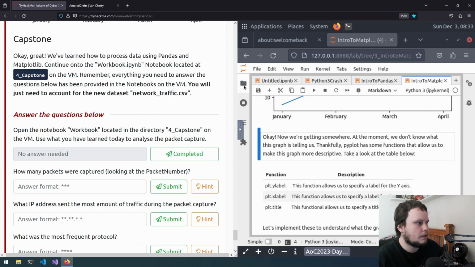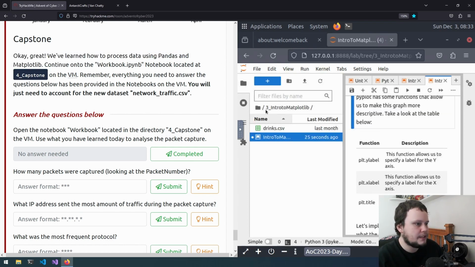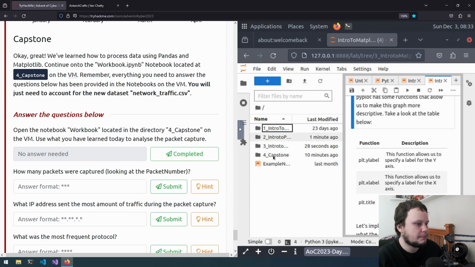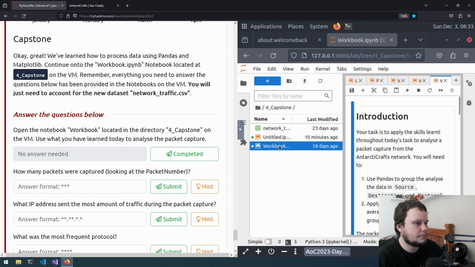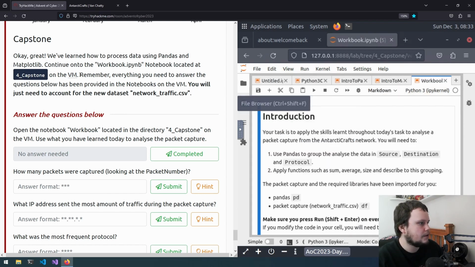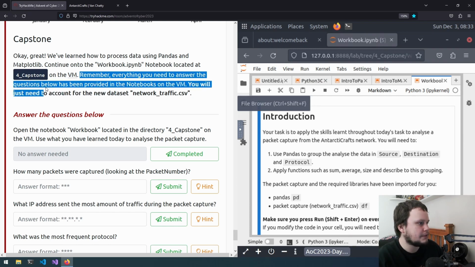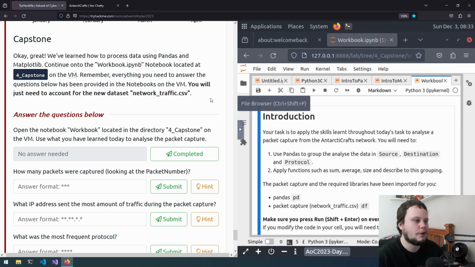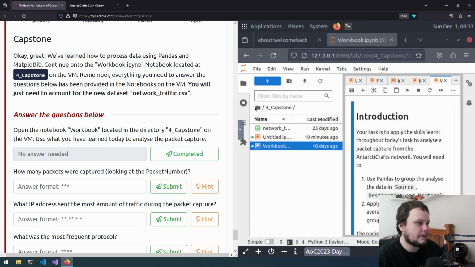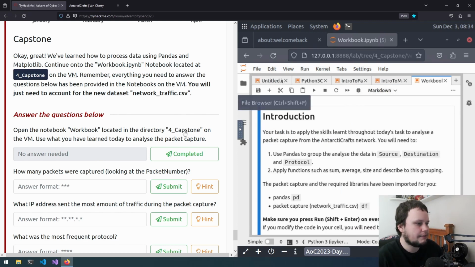Continue on to workbook.ipynb, which is in the 4 capstone one. We'll enter the workbook, and remember, everything you need to answer the questions below has been provided in the notebooks on the VM. You'll just need to account for the new dataset, the network traffic CSV. Okay, we'll go on with the questions now. If you haven't already, click the File Explorer here, make sure you're in number 4, and open the workbook file, and you should have that open there.